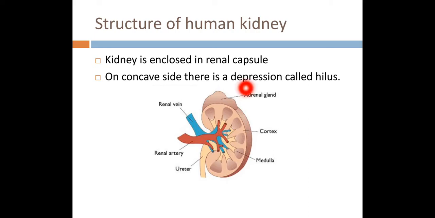Now you can see that this is the convex side of the kidney, and on the concave side of the kidney, this depression is called the hilus. This is the depression where the renal vein leaves the kidney. This blue colored vein leaves the kidney, and this renal artery enters the kidney, plus the ureter over here also leaves the kidney. So this point of the kidney is called the hilus. This depression is called the hilus, where the renal vein and ureter leave the kidney while the renal artery enters the kidney.